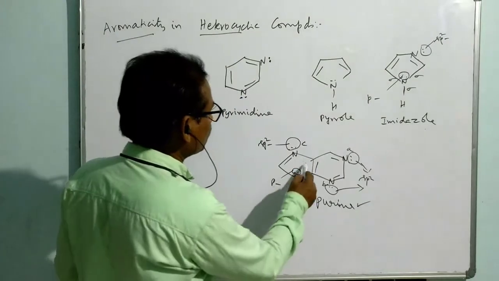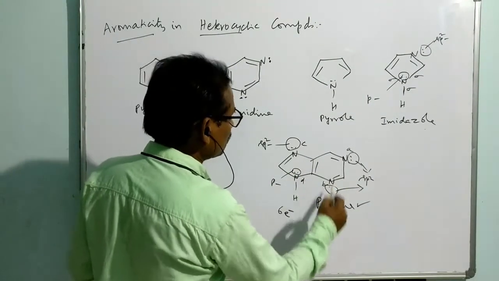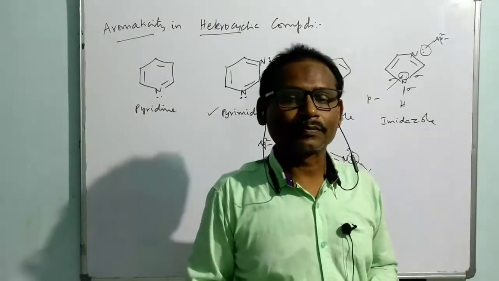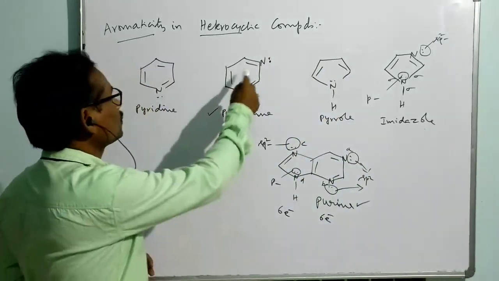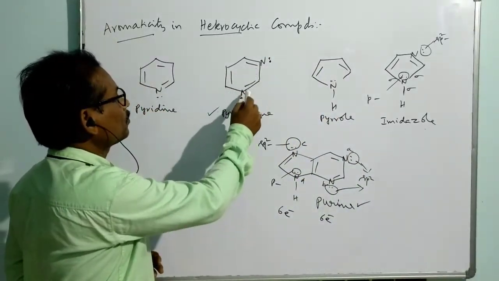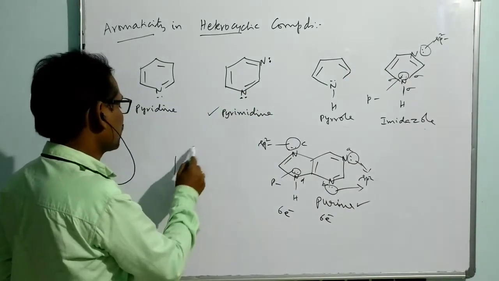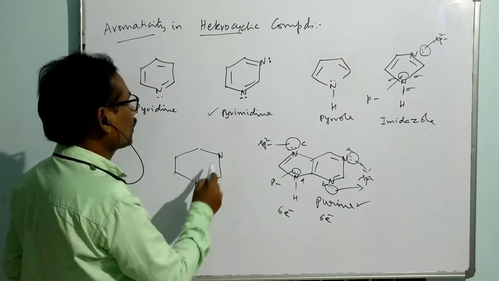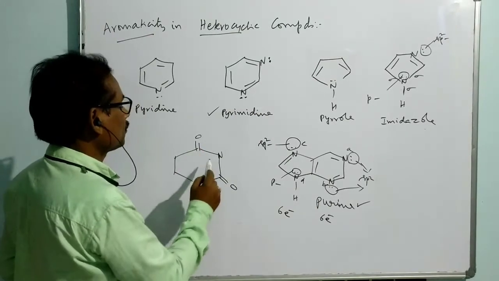Now this cycle is having a 6 electron conjugation. This cycle is also having 6 electron conjugation. So in this way we can understand. Suppose you take, for example, uracil. If suppose this is the situation, let me write. Here it is written like this, C double bond. Here also it is written like this.